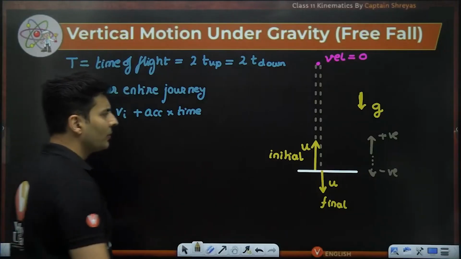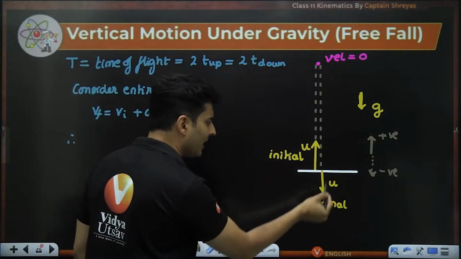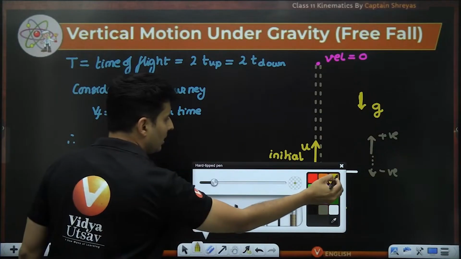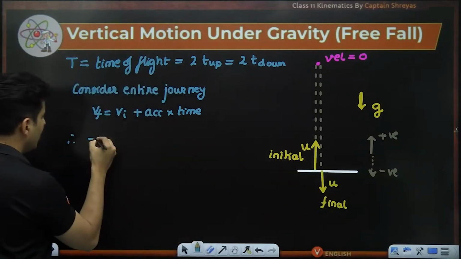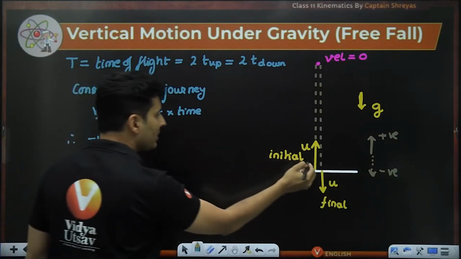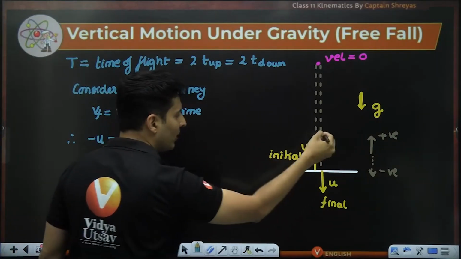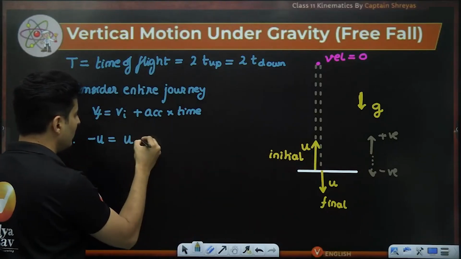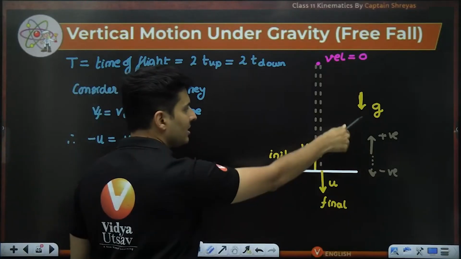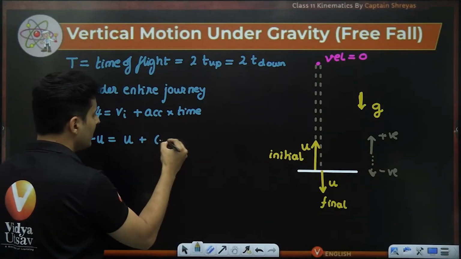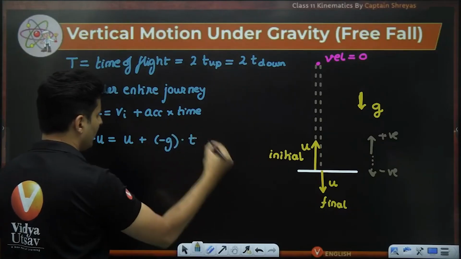So in this scenario, when I choose upward positive, final velocity will be nothing but negative u. Initial velocity is upwards, same as upwards positive, so it will be plus u, plus acceleration. Acceleration is down, that means it will be negative g multiplied by time.